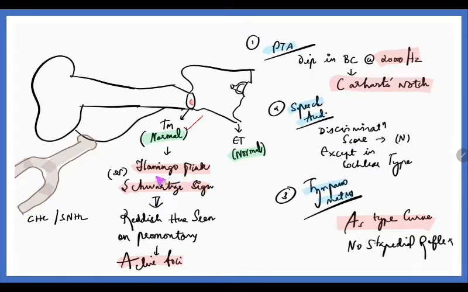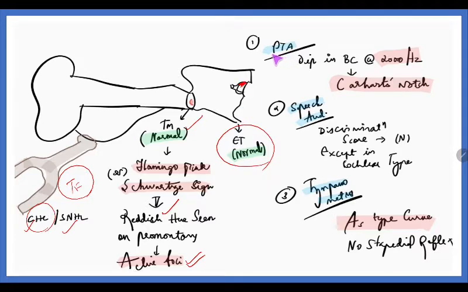Next, coming to examination, there will be a normal tympanic membrane. There may be something called flamingo pink or Schwartz sign. What is this? There will be a reddish hue seen on the promontory, which says there is an active focus. When we do a tuning fork test, it will be either conductive or sensorineural hearing loss. The tympanic membrane will usually be normal, and the eustachian tube is again normal.